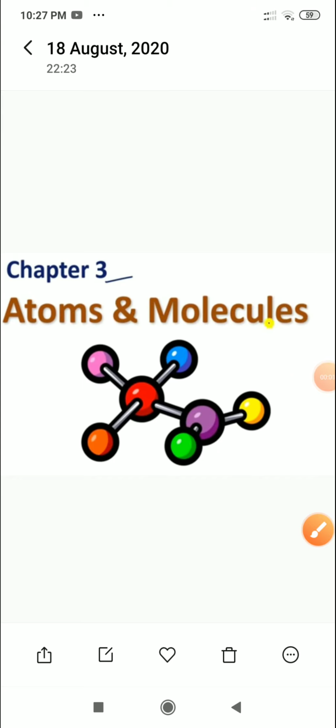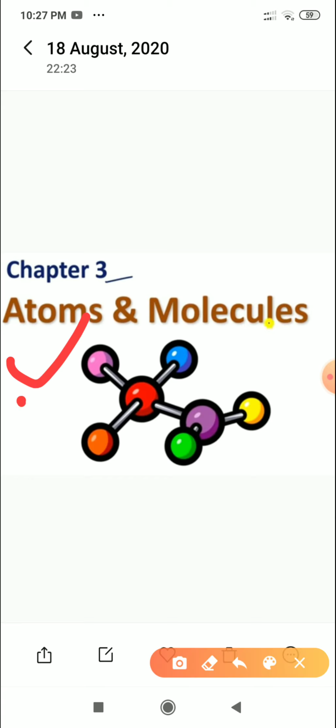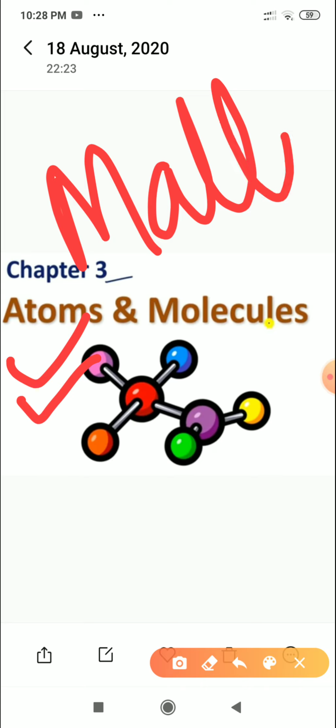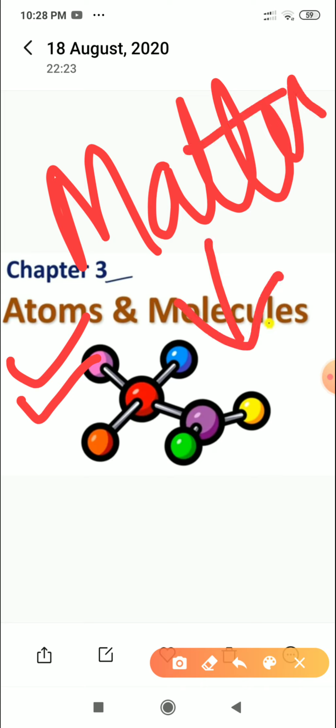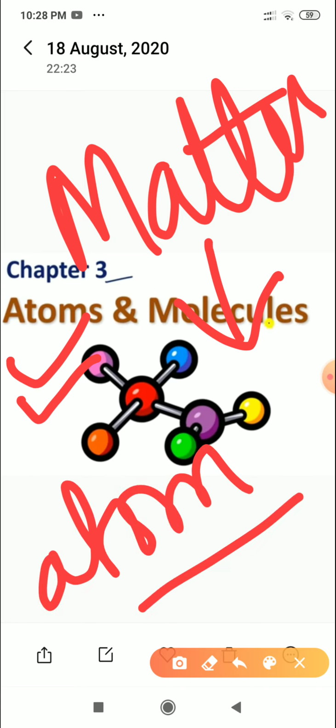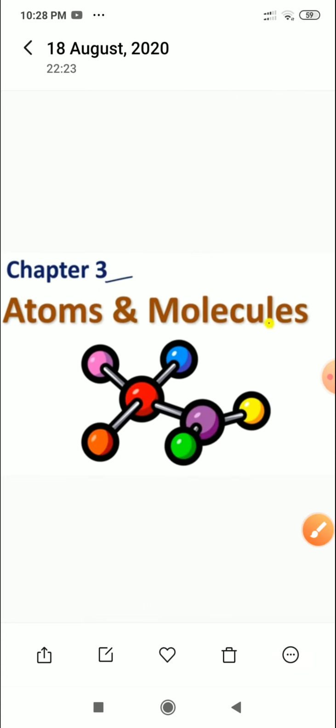Good morning, class. From today onwards, we are going to start a new chapter, that is atom and molecule. You are a little bit familiar with this word atom. In the previous lessons and chapters, we studied about matter. When we discuss matter, we always say that this matter is actually made up of very small, very tiny particles that are called atoms. In this chapter we are going to study about the atom and the molecule. So let's start the topic.